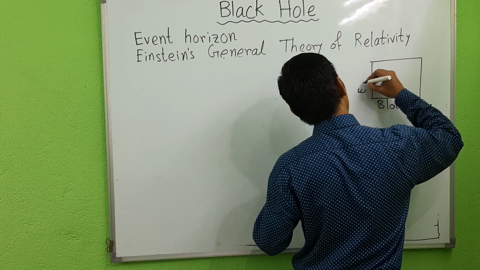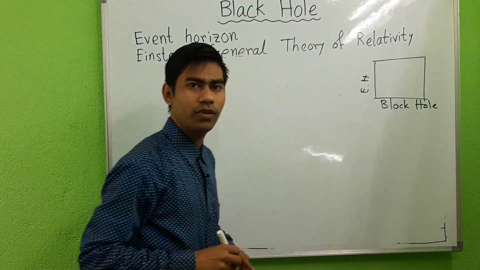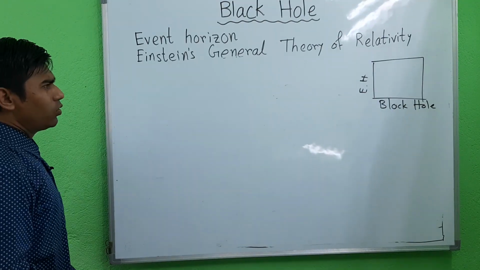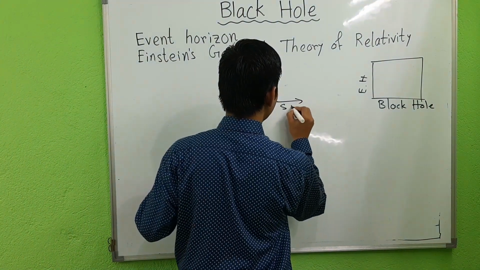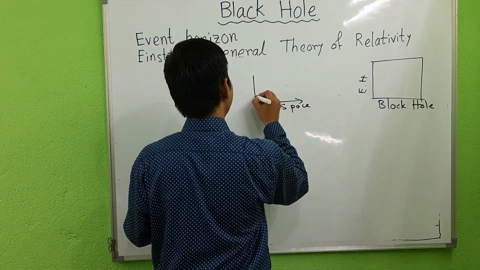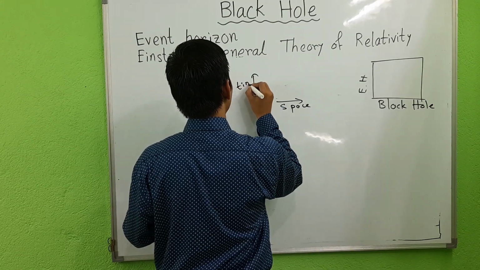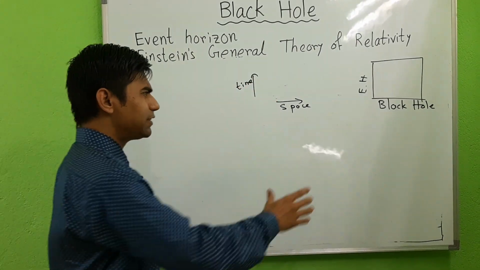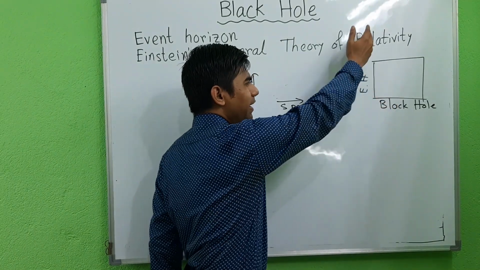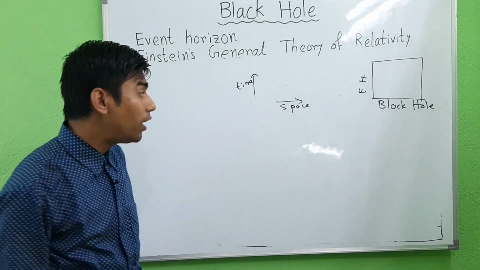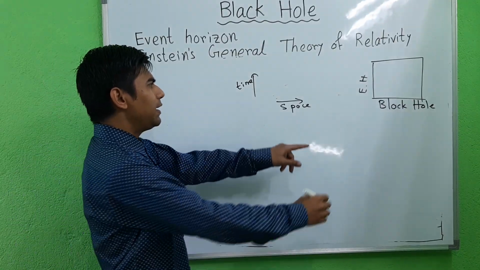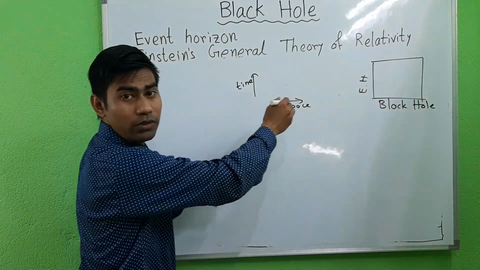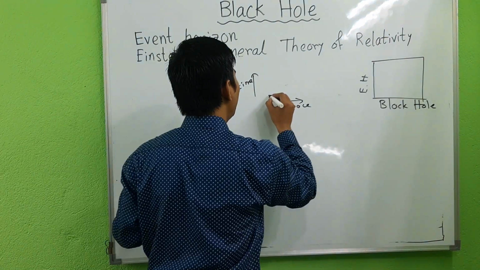Here we draw space, and along this axis we draw time. So this is the black hole, this is its event horizon, and this is the space-time curve. And far away from the black hole there is a particle.